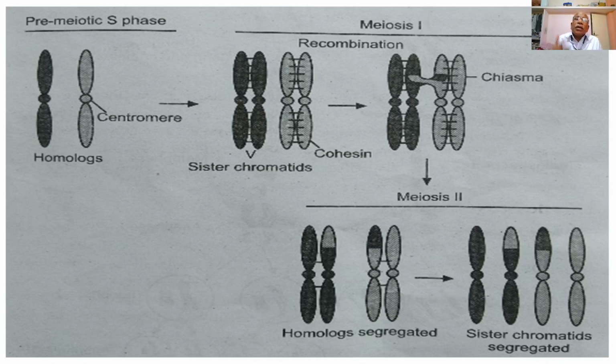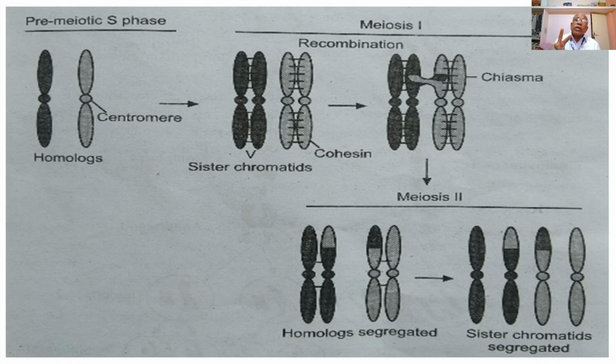There is an interchange of gene segments between two chromatids of two different homologous chromosomes. At the end of telophase 1, two daughter cells are formed, each with a nucleus and a haploid set of chromosomes.